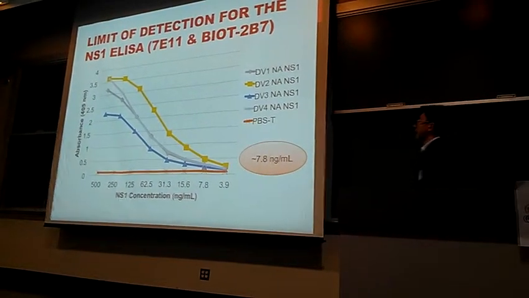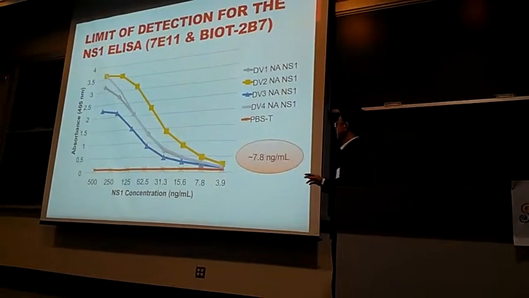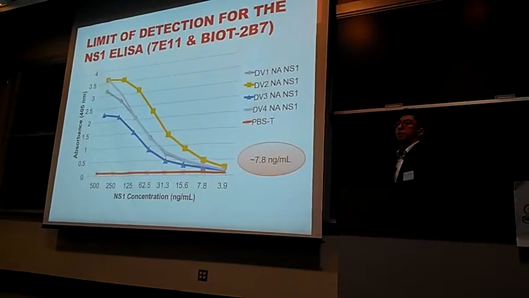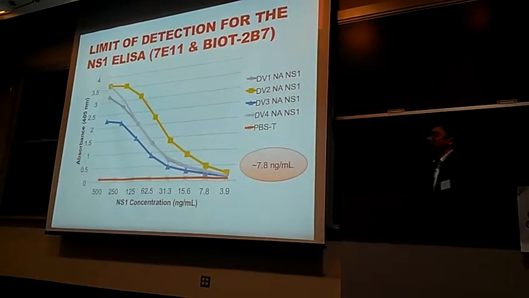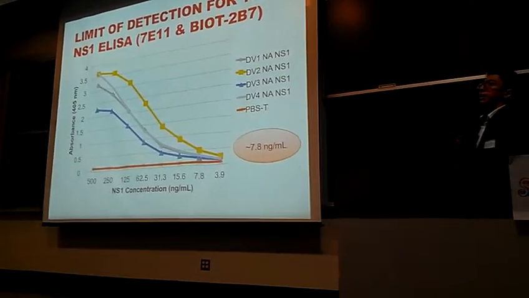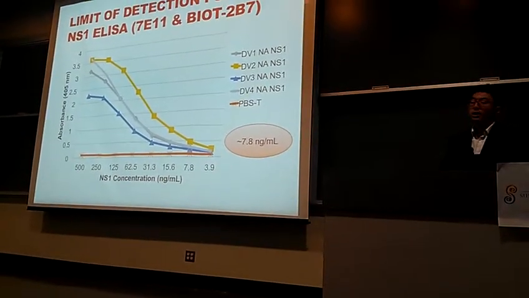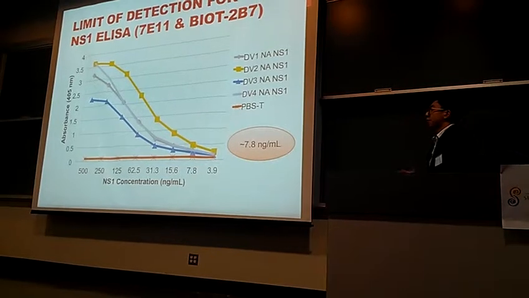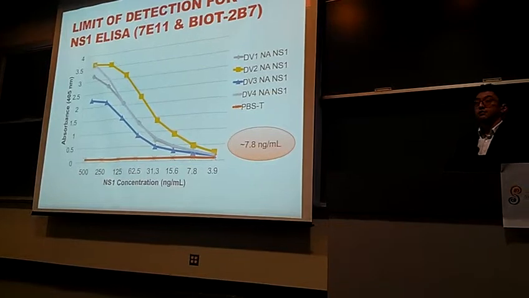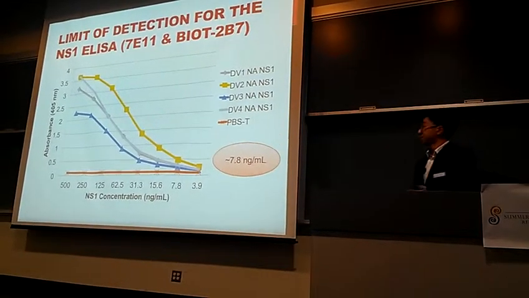And so once we had these reagents in place, we found that the limit of detection was 7.8 nanograms per ml. We obtained that by multiplying the background by 2. It's also important to note that during a dengue infection, the concentrations of NS1 can range anywhere from 10 to 100 nanograms per ml. And it usually depends upon, one, the serotype, two, at what point in the infection it is, and three, the individual themselves.